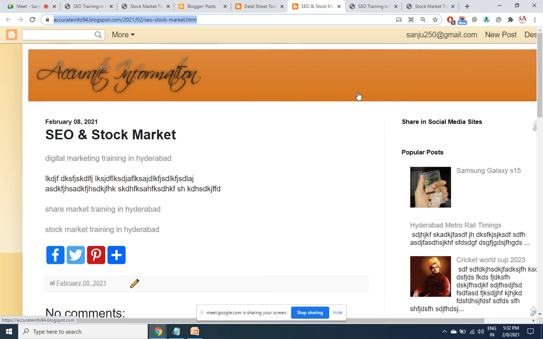Hope there is no confusion. Are these also backlinks? No. Why? Because this is an internal link. Backlinks are external. For the one who is giving a backlink, it is an external link. And for the one who is receiving a backlink, it is a backlink. So we have to acquire backlinks, not give backlinks.